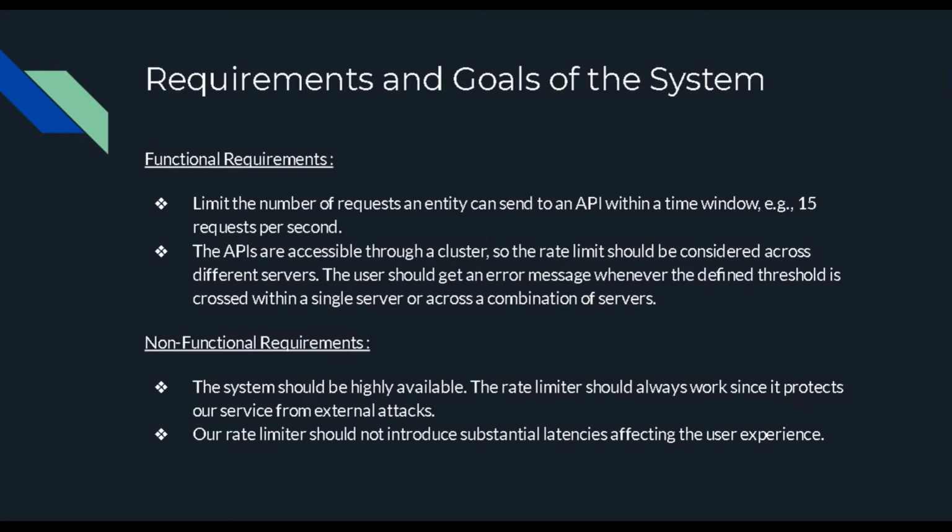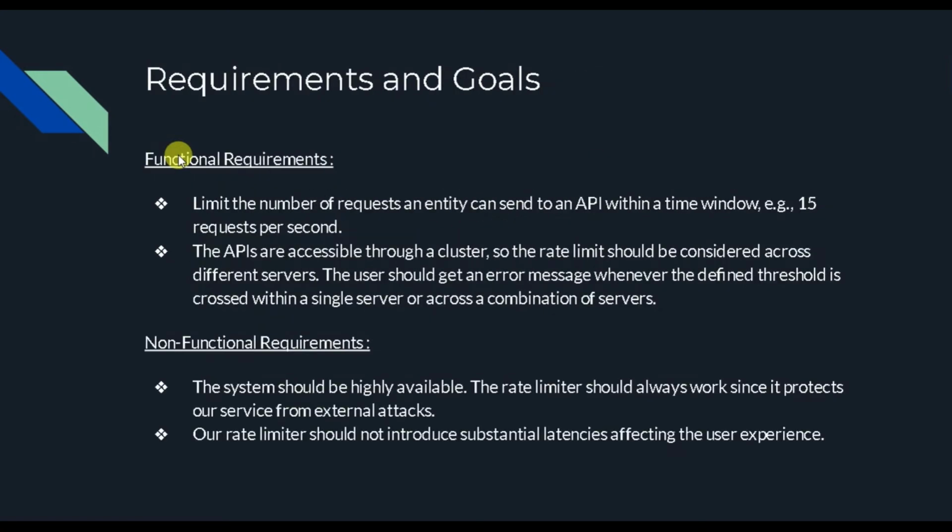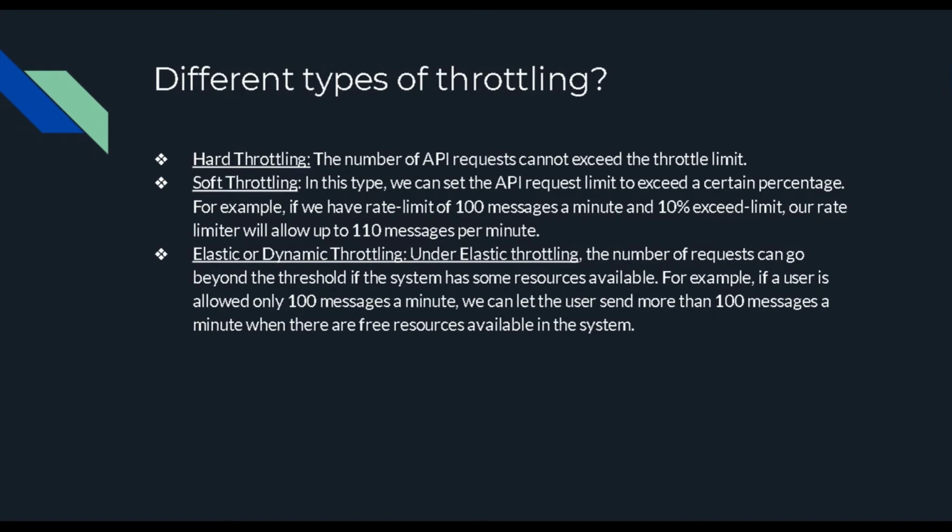The user should get an error message whenever the threshold has been crossed for a particular API. Non-functional requirements are obviously that it should be highly available, fault tolerant, should always work, should be scalable, and should not introduce any latency in accessing the APIs. Otherwise there is no benefit of putting up a rate limiter design pattern. So apart from these requirement goals, sorry, I have to move you back again to throttling, because this is required before discussing the algorithms.